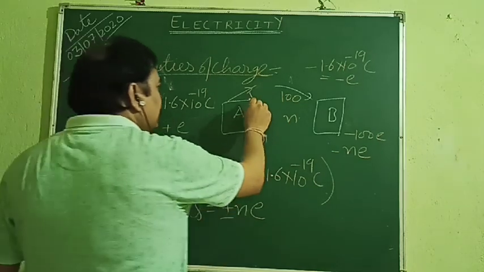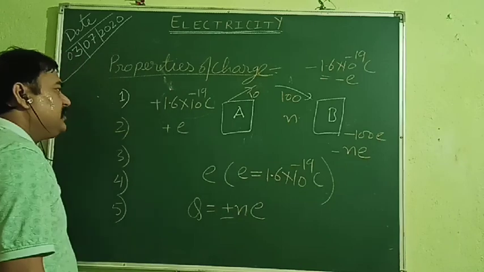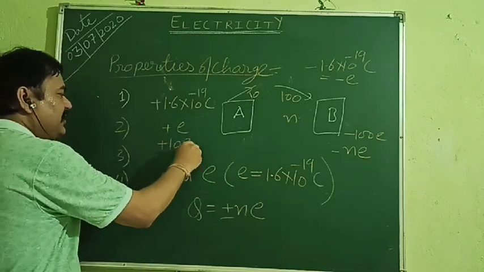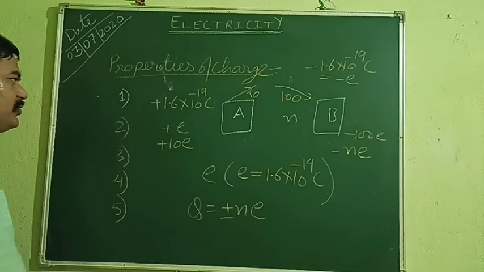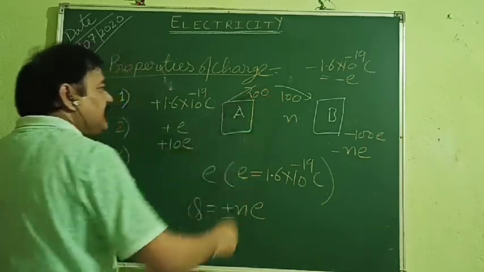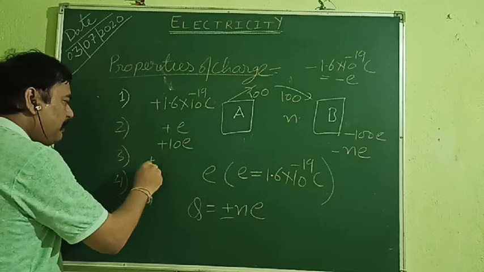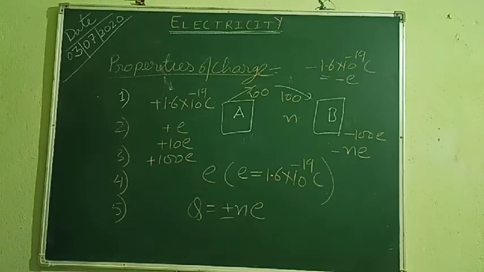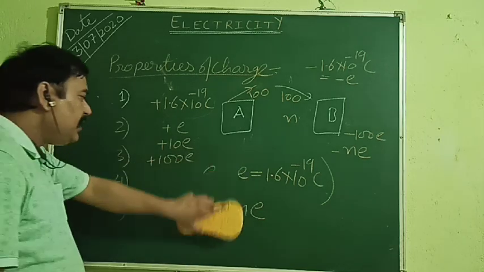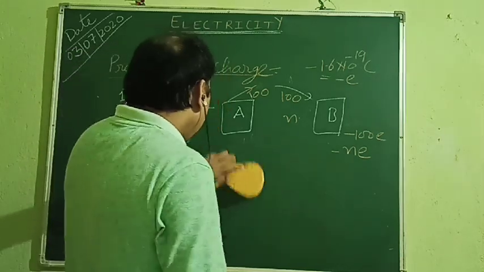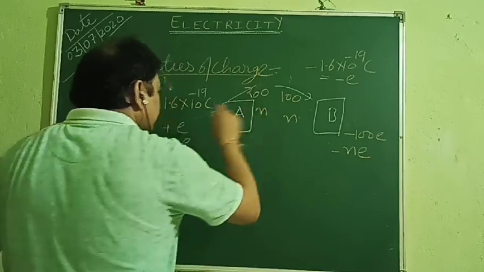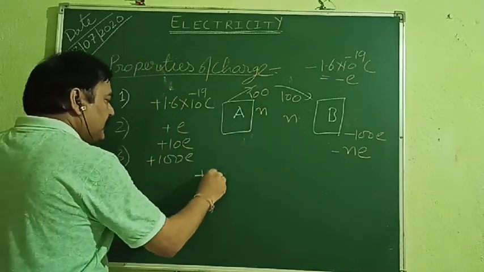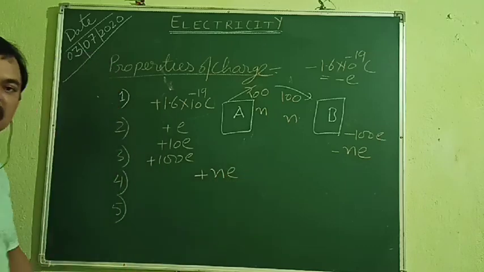Now if it is losing 10 electrons, then how much charge will it have? Obviously it will have plus 10e charge. If it is losing 100 electrons, then how much charge will it have? Obviously plus 100e. Now let's go to the generalization of the fact. If it is losing n electrons, then how much positive charge will it acquire? Plus ne. Okay.